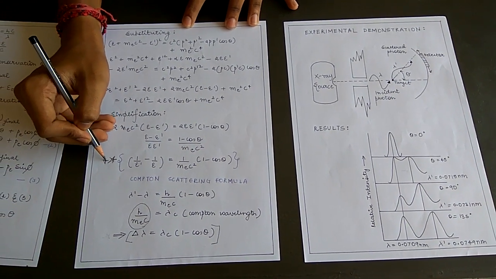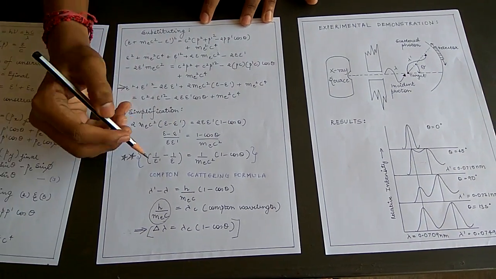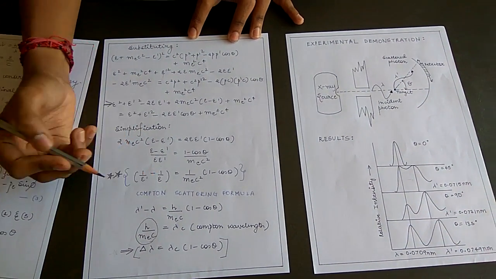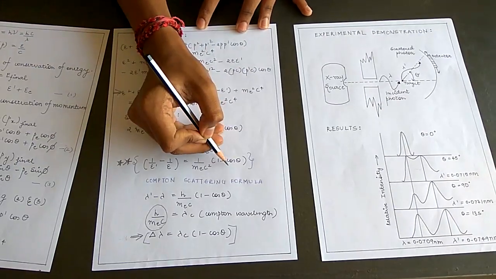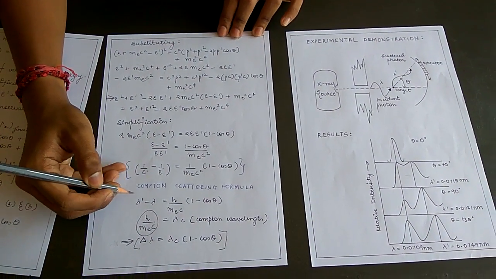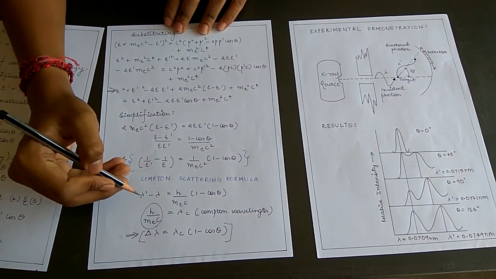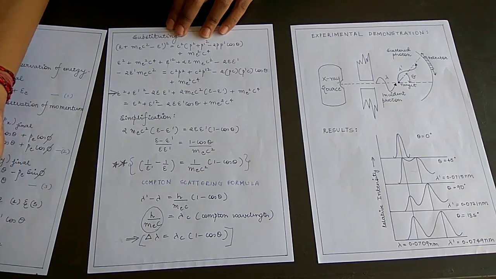This equation is a very famous equation, called the Compton scattering formula, which is 1/E' minus 1/E is equal to 1/mc² times (1 minus cos theta), where theta is the change in the angle. If Compton scattering needs to be written in the form of wavelength, then we write λ' minus λ is equal to h/mc² times (1 minus cos theta).